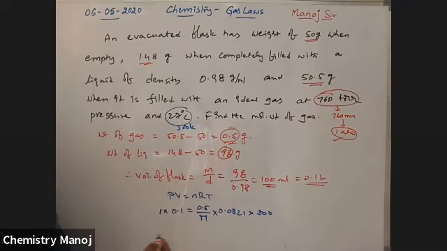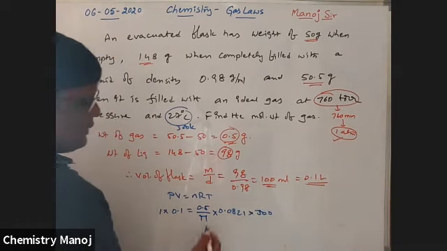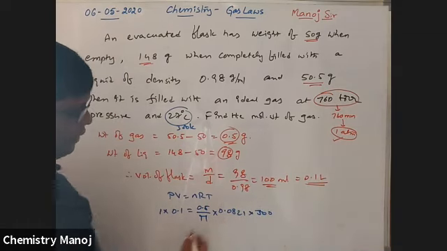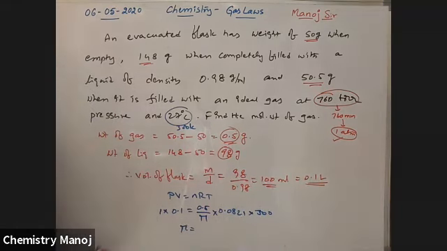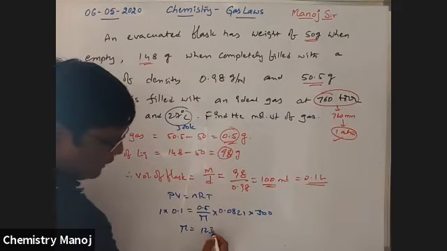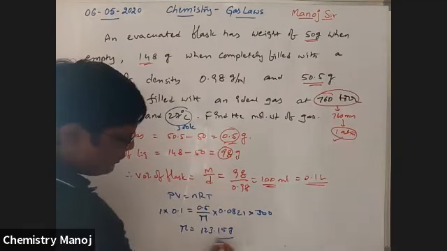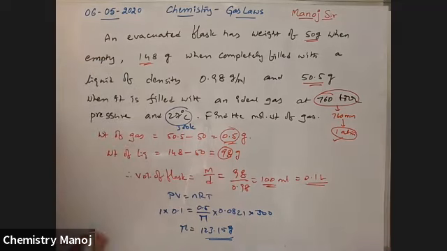So this is the relation. After calculation, molar mass of the gas is equal to 123.15 grams. This is the way to solve the problem. So very, very important model. All these values are given to you. Next.